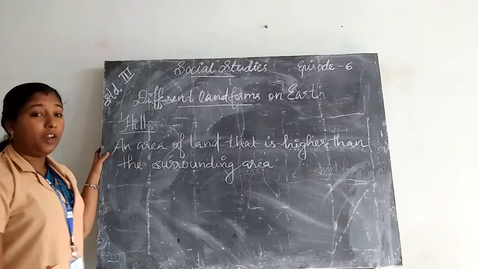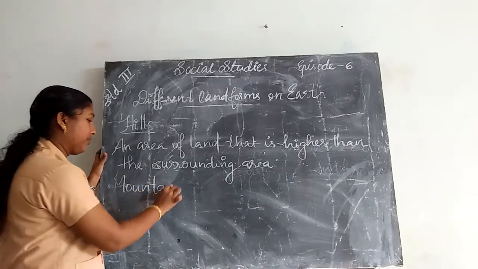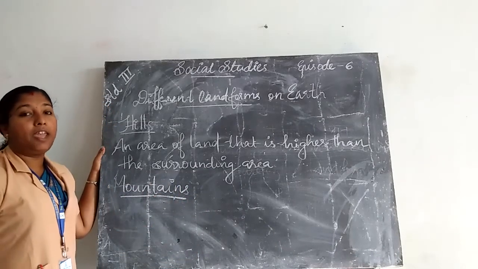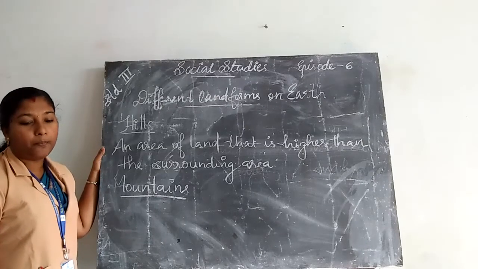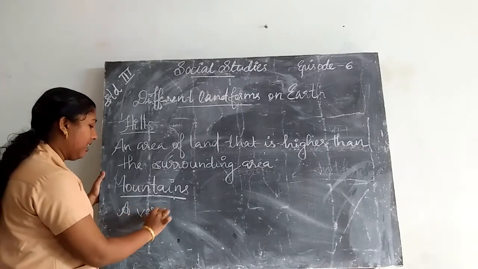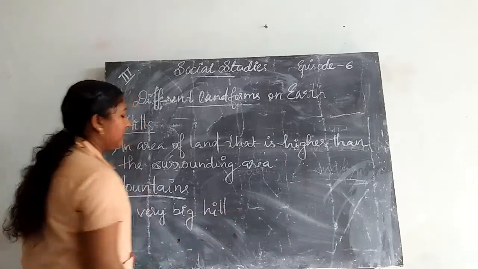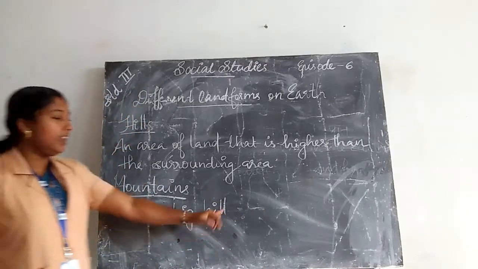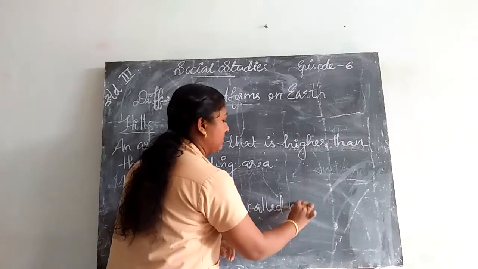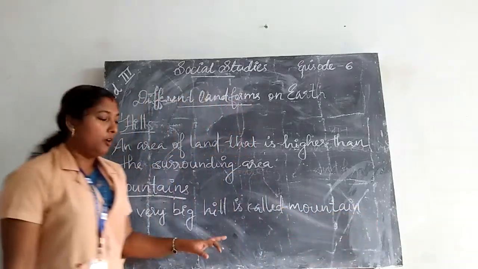Then what are mountains? A very big hill is called a mountain.